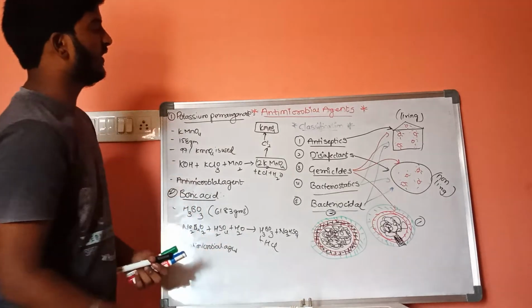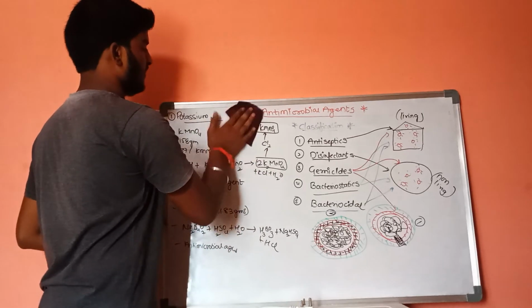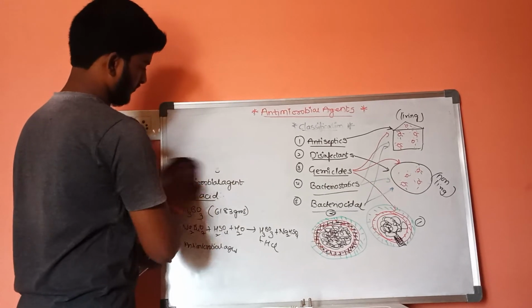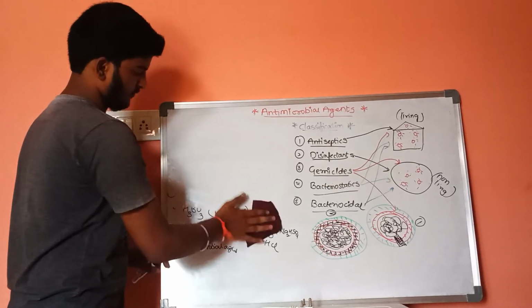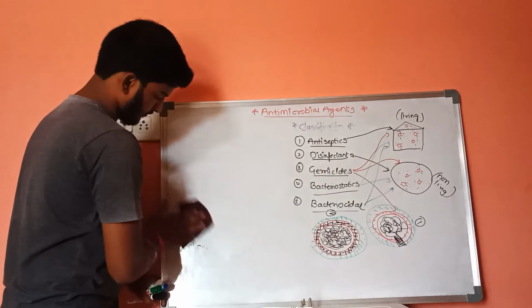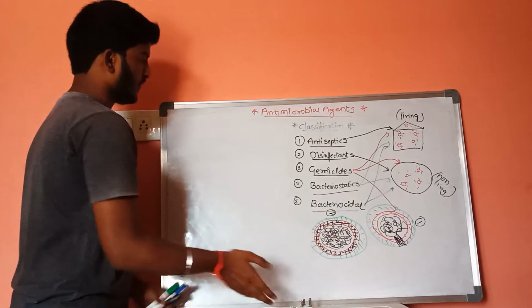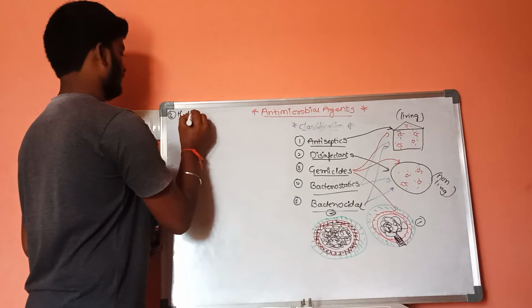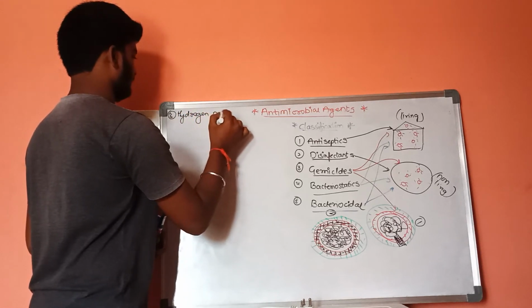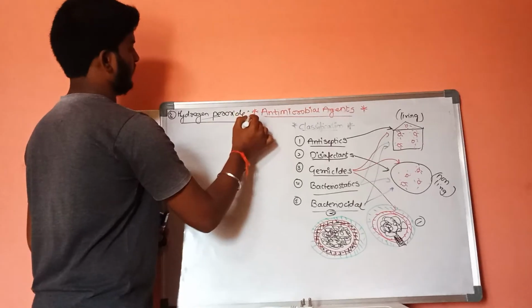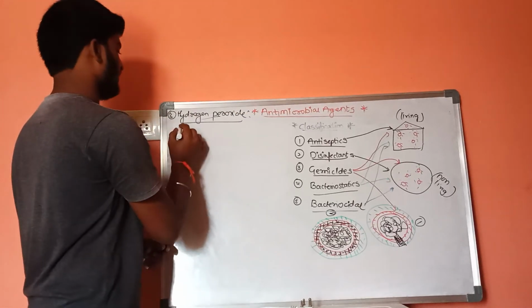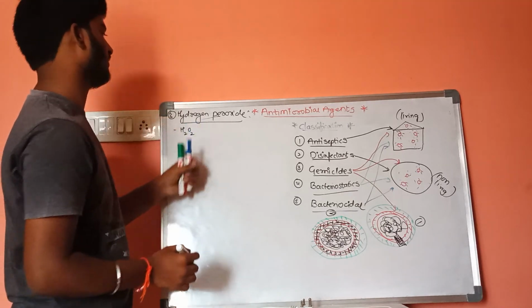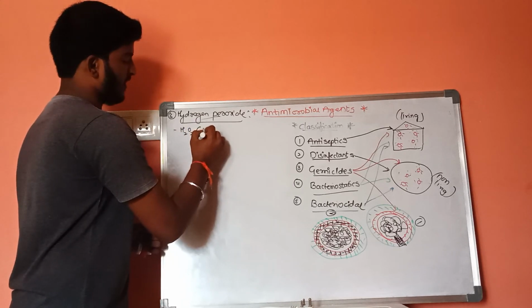And the next one is hydrogen peroxide. The molecular formula is H2O2, and the molecular weight is 43 grams.